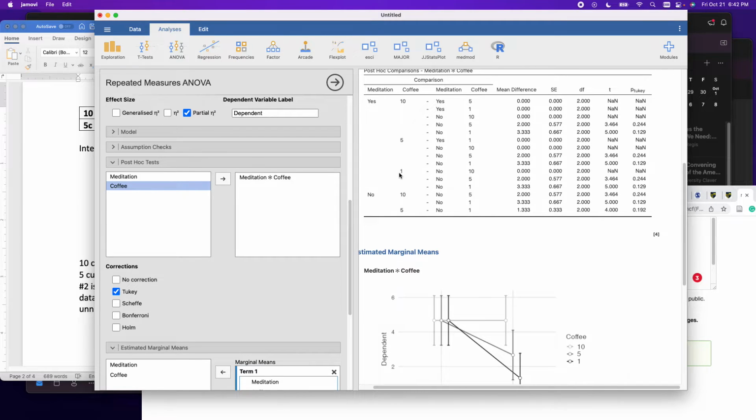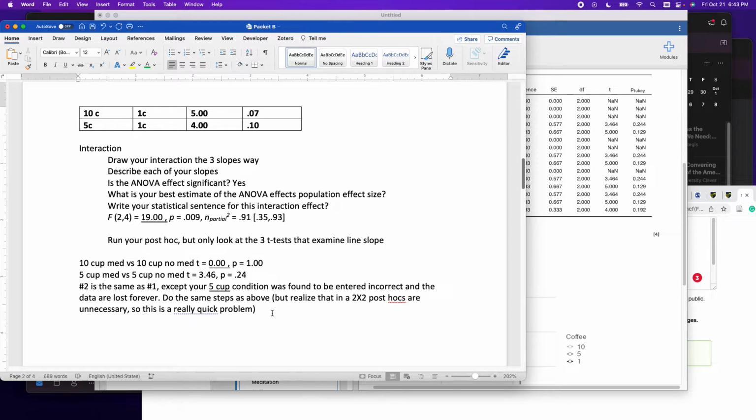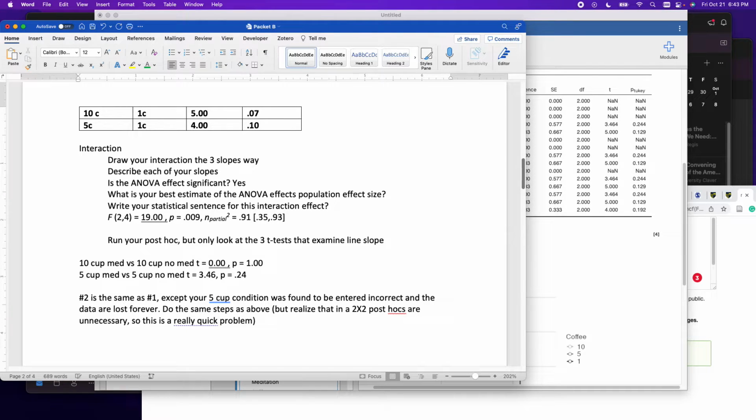So yes, meditation with 1 cup of coffee, no meditation with 1 cup of coffee. Is that slope different? Well, this one is also not significantly different. T is 5 and P is 0.13, right? So we have an interesting case with one cup med versus 1 cup no med. None of the T statistics were significant, but the slopes were different. The patterns of data were different based on the ANOVA result.